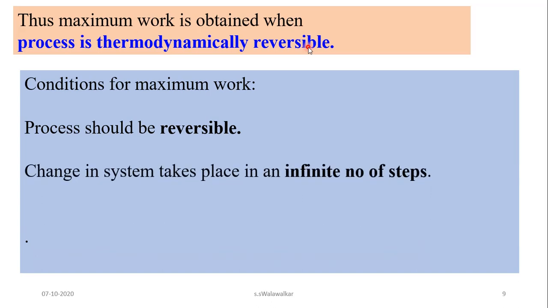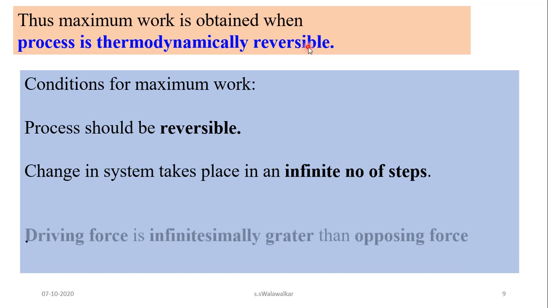Second condition, that is, the change in the system, the change in volume, should take place in an infinite number of steps, that means it takes place very slowly. At every step, a very small change in the volume takes place, that means the change takes place in an infinite number of steps, then we will get maximum work.